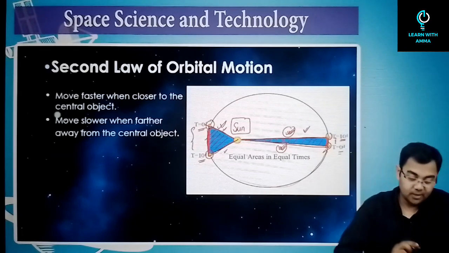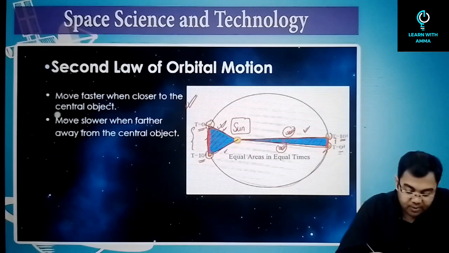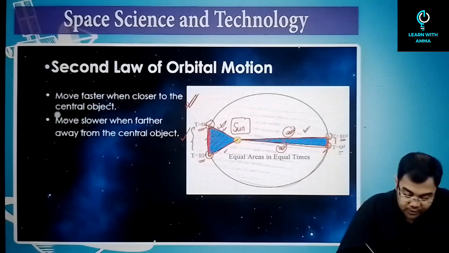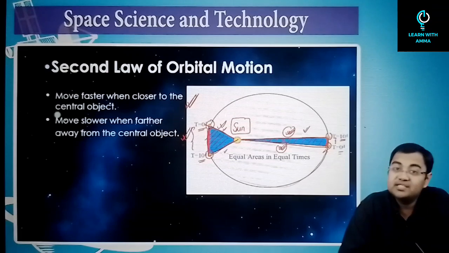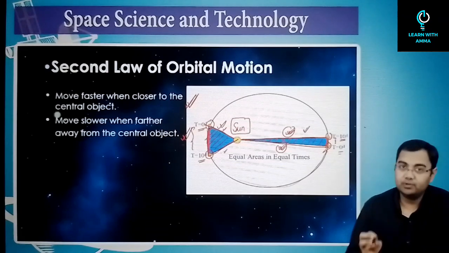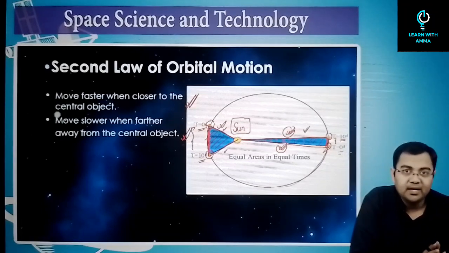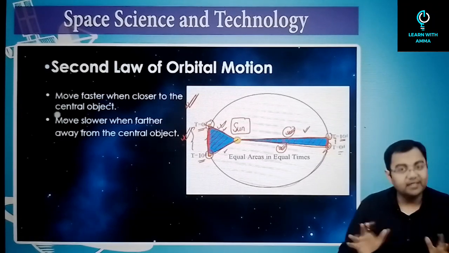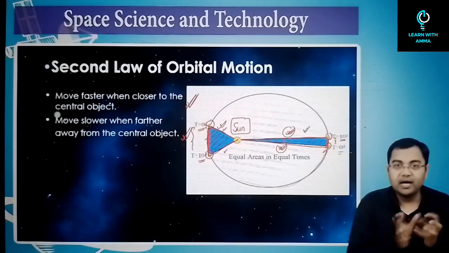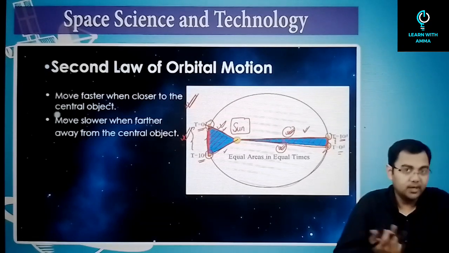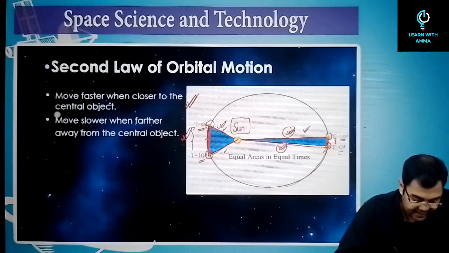So this is the second law. The objects will move faster when they are closer to the central object. They move slower when they are farther away from the central object. This is in the case of the planets, and this was generalized by Newton, that something similar will happen for any two-object system where you have a central object and another object which is revolving around that particular object. So this is the second law.